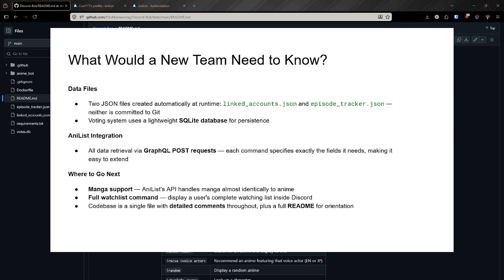All AniList data retrieval is done via GraphQL POST requests. Every command sends a query specifying exactly the fields it needs, making it straightforward to extend to new data types.